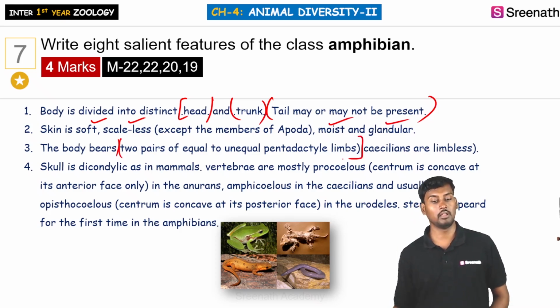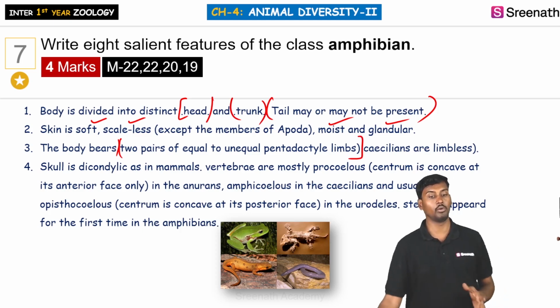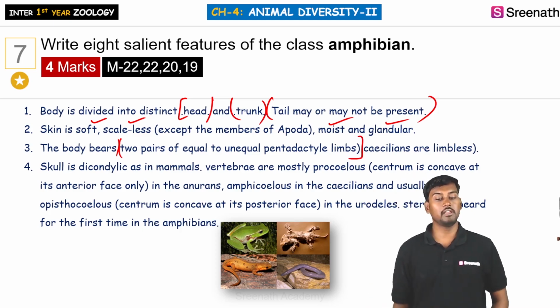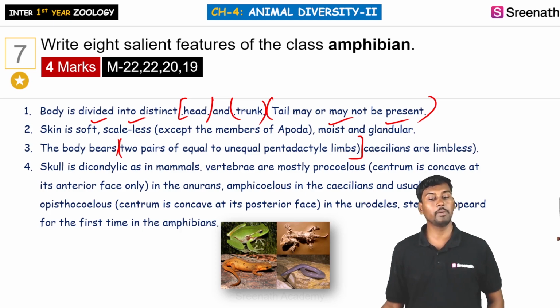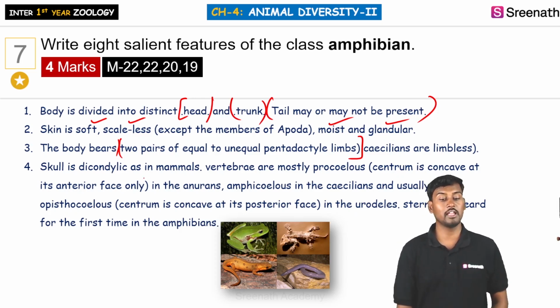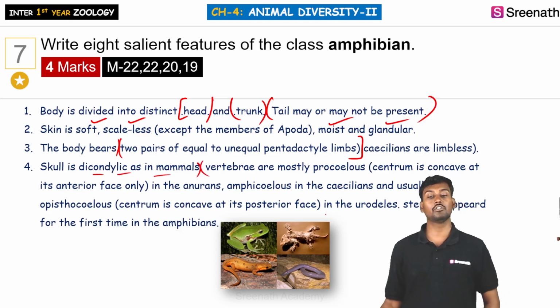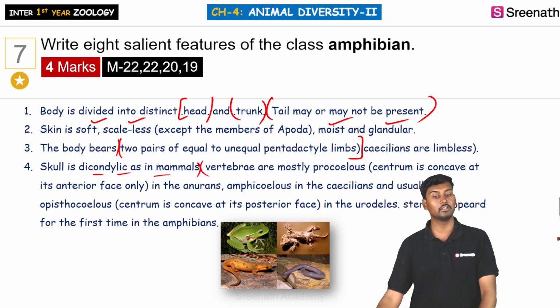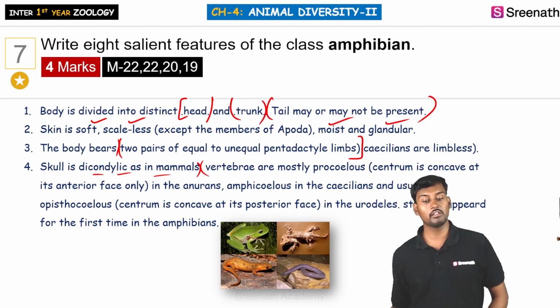So here the body generally bears 2 pairs of equal or unequal pentadactyl limbs. Means they have 2 pairs of pentadactyl limbs, they may be equal or unequal, and the skull is dicondylic as in the case of mammals, and vertebrae are more generally present in the case of anurans and amphicoelous.